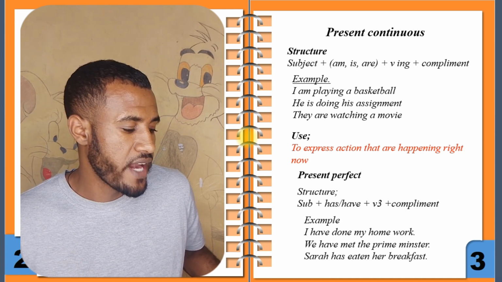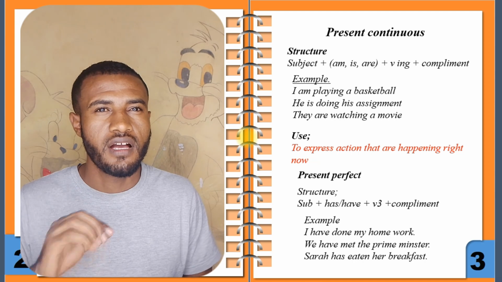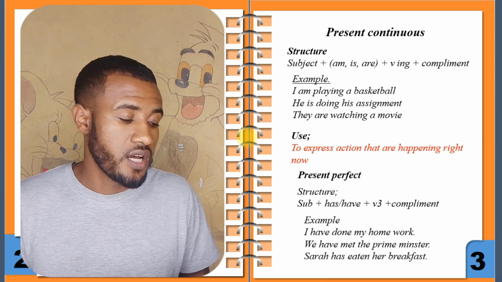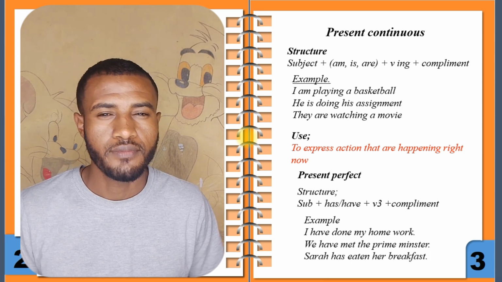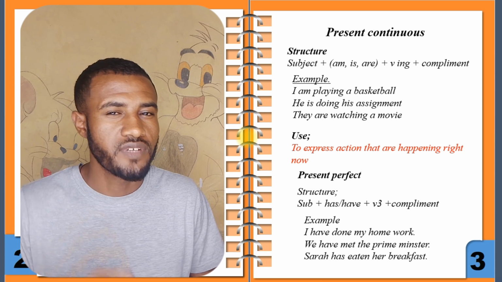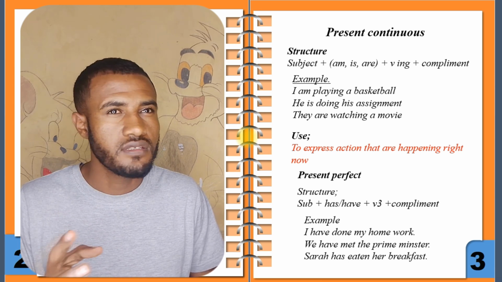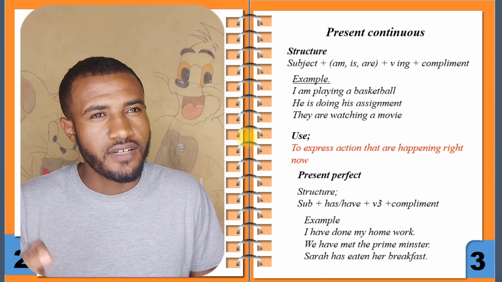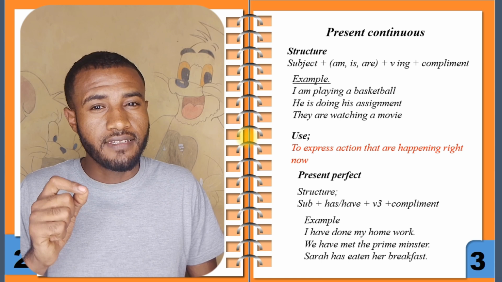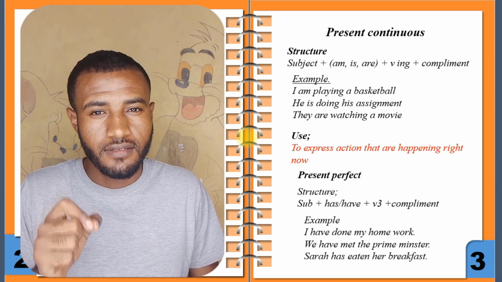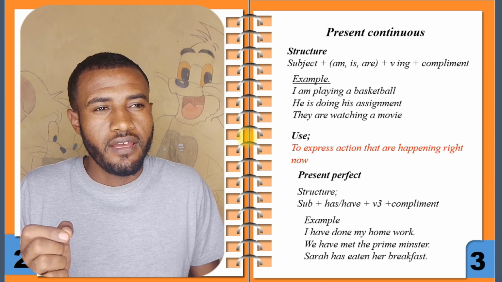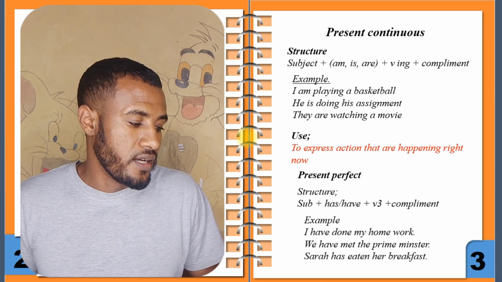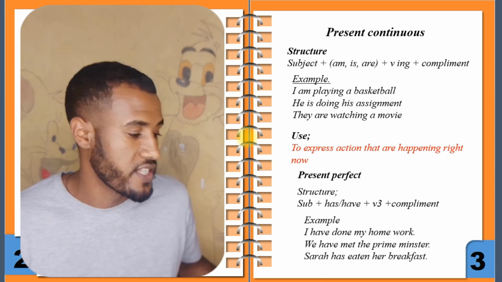And the other example, Sarah has eaten her breakfast. Since Sarah is singular, I used has. Sarah plus has plus the auxiliary form of the verb, that is eat. Eat is the verb and the auxiliary form of it is eaten. Eat is the V1 form of the verb, ate is the V2 form of the past, and eaten is the auxiliary form, right? Then her breakfast is a complement.